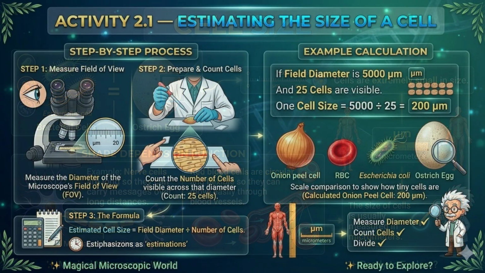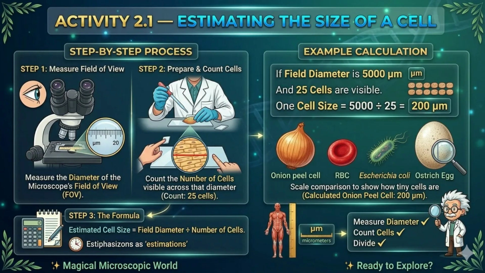Activity: estimating the size of a cell. In this activity, students estimate the size of an onion peel cell using a microscope.